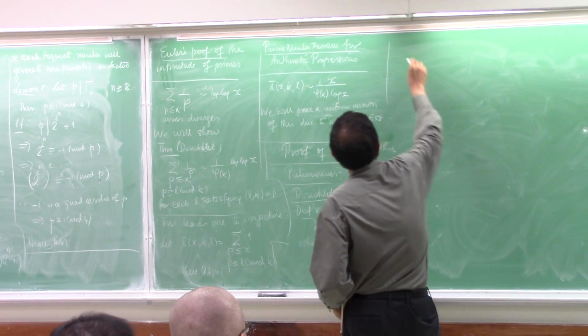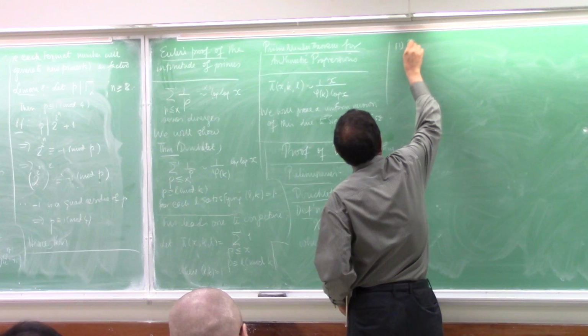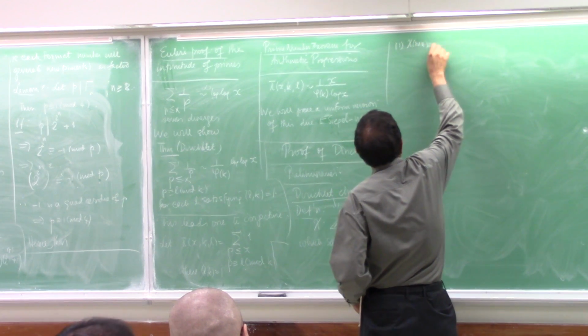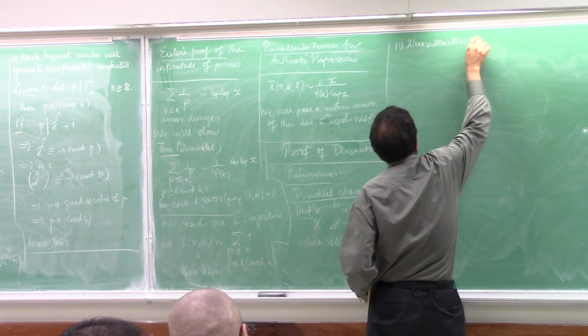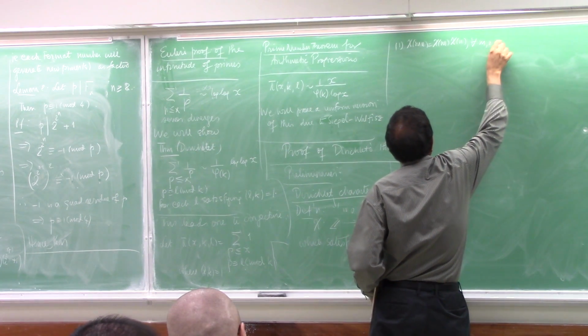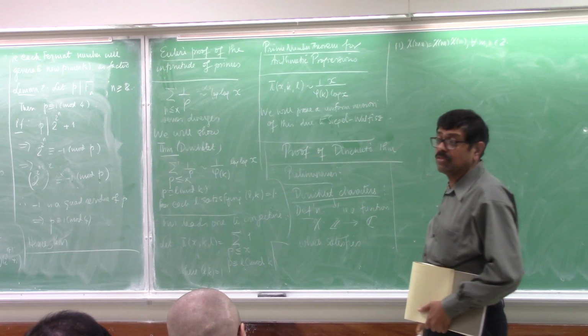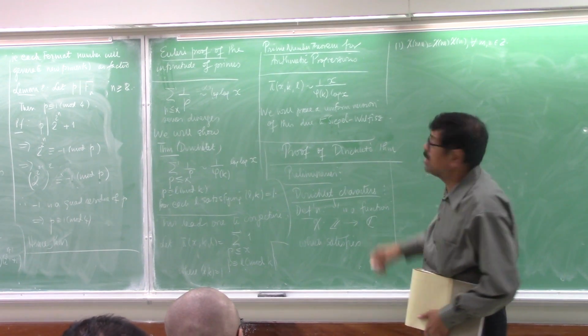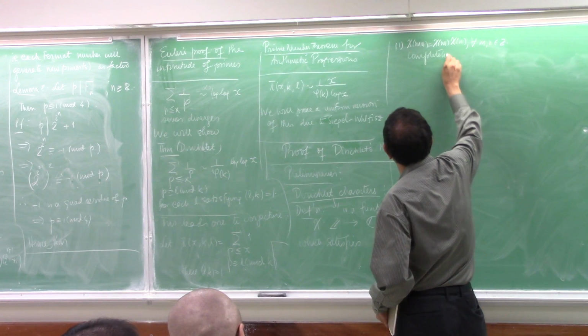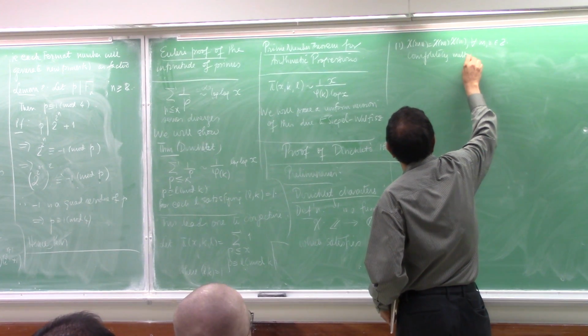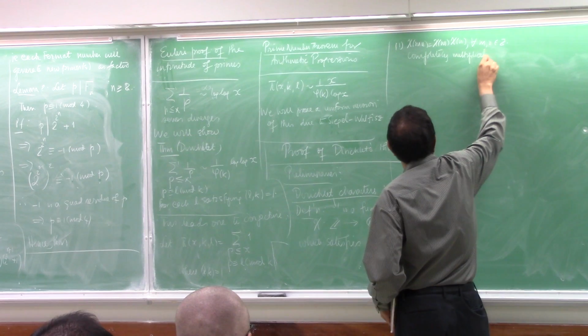So one condition is chi of mn is chi of m times chi of n for all m, n. So this is completely multiplicative. So that's one of the properties of a character. It's not just multiplicative in the ordinary sense, it's completely multiplicative.